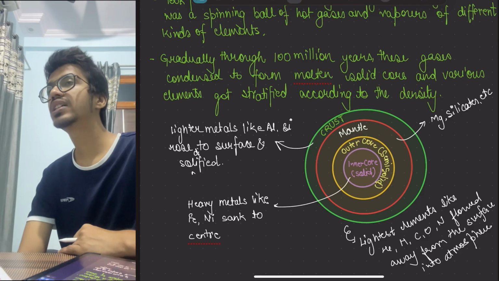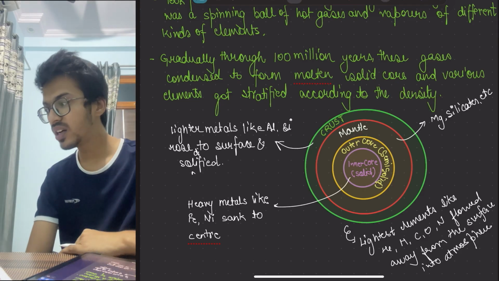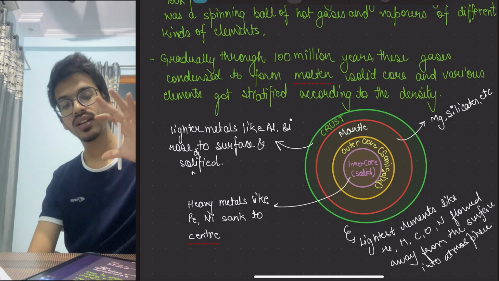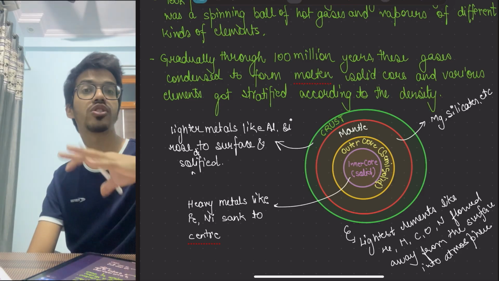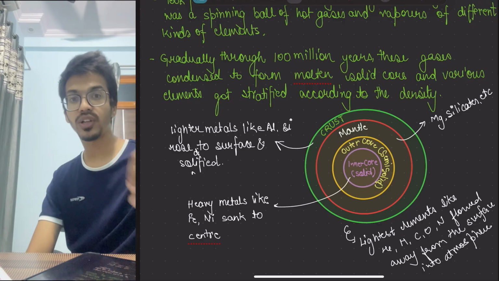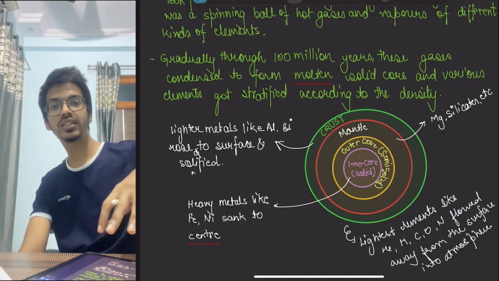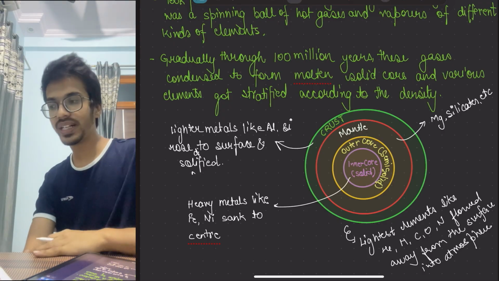There are certain liquids which turn into solid over a period of time.